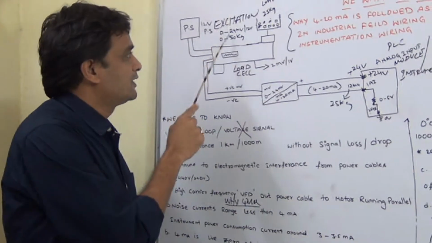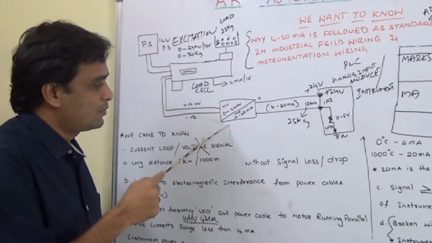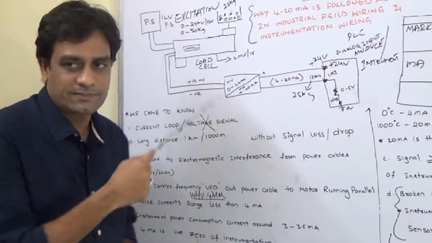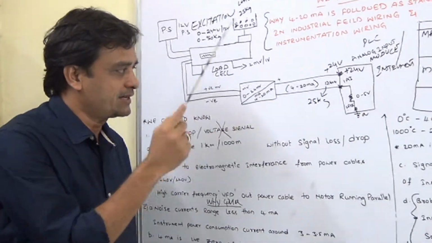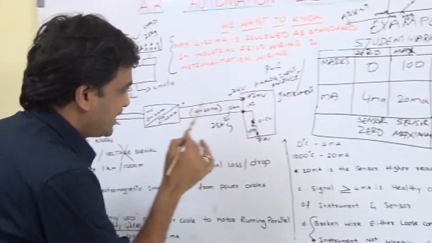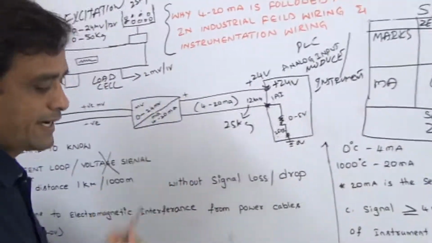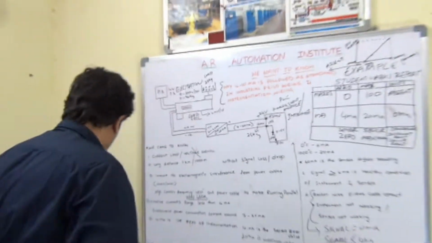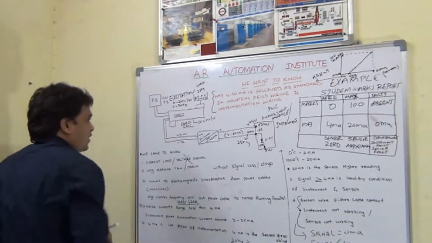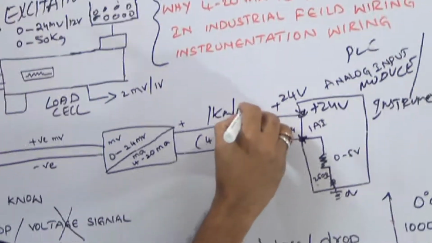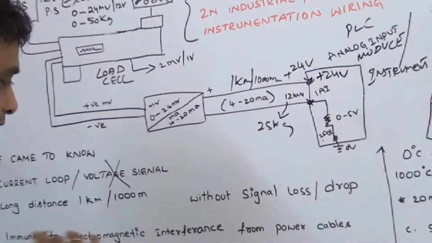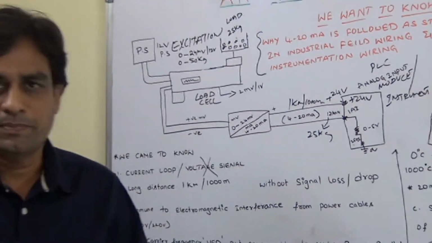So this millivolt signal is converted to milliamp by the instrument. This is signal conditioning, amplifying, and converting to the standard signal. So now this is in the loop. This current loop can travel long distances, that is 1 kilometer or 1000 meters, without any signal drop, as it is a current loop.